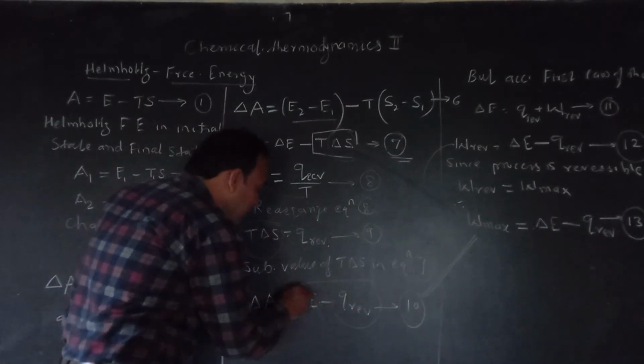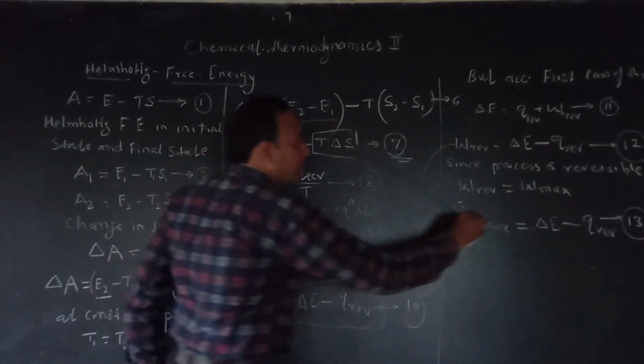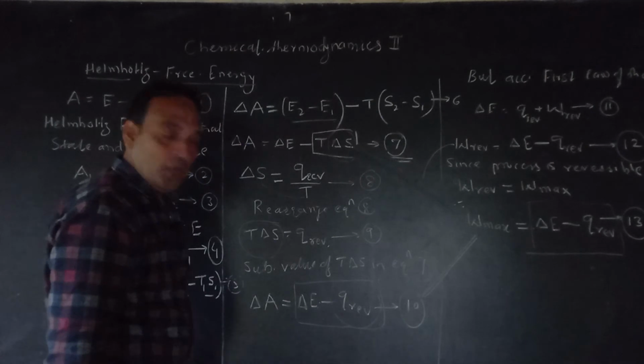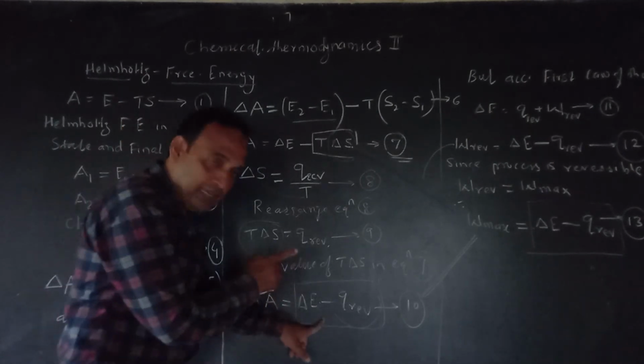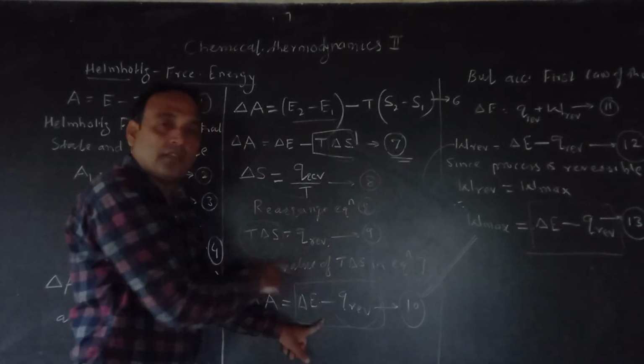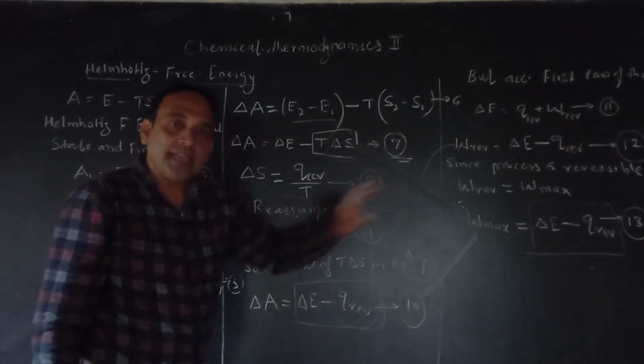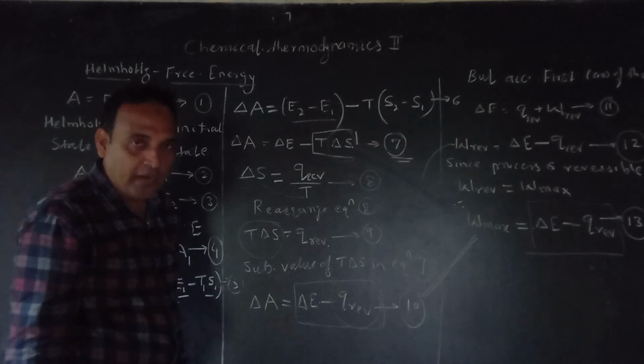Means we can say these two factors are the same. Am I right? So by comparing equation number 10 and equation number 13, can I write here delta A is equal to W max? Are you getting my point?